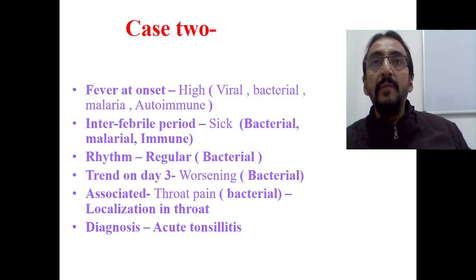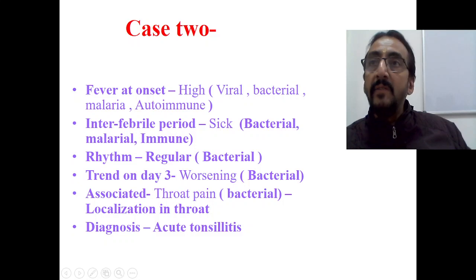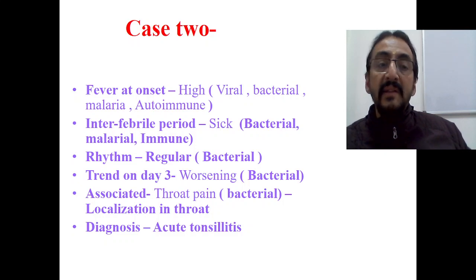So now we are left with 2 important things: either it is bacterial or parasitic. In parasitic, there is no rhythm. Parasitic fever does not maintain any rhythm. It is erratic, so no rhythm is maintained. But here the rhythm is maintained. So parasite is also excluded. So what we are left with is that it may be bacterial.